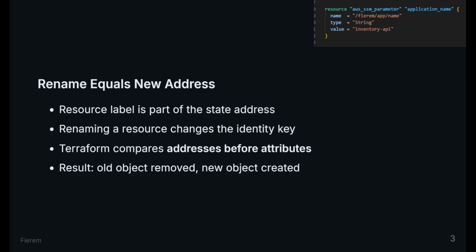The cloud API may support in-place updates for some arguments, but Terraform cannot reach that stage if identity mapping is already broken.